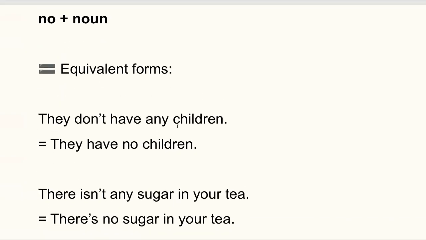They don't have any children. They have no children. There isn't any sugar in your tea. There is no sugar in your tea. So this is a different structure. We can't say there is not sugar. We have to say no sugar. And if we bring the not, we need to bring the any as well. There is not any sugar or no sugar.